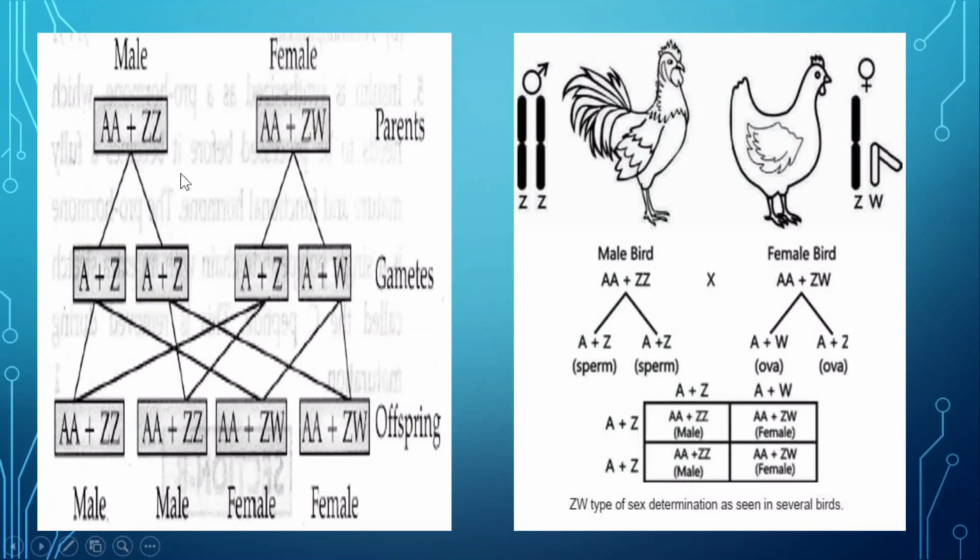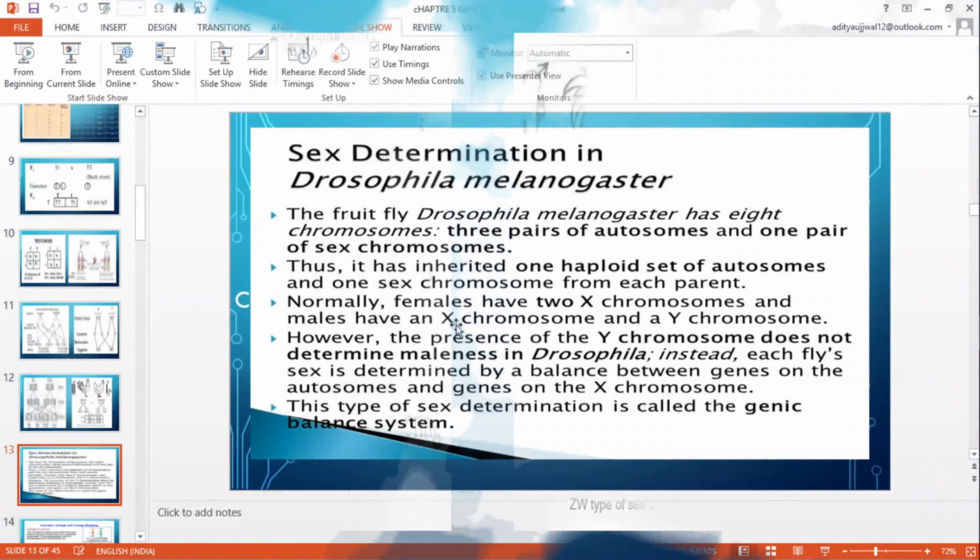Here we can see the phenomenon of sex determination in birds. Birds are just opposite to human beings. Here males are homogametic and females are heterogametic. This is AA showing the autosomes, and ZZ is the sex chromosome of the male. Here the female has AA autosomes and ZW as the sex chromosomes. So the female is heterogametic and males are homogametic. That's why the sex is determined by the females, not the males. This is just opposite to human beings.